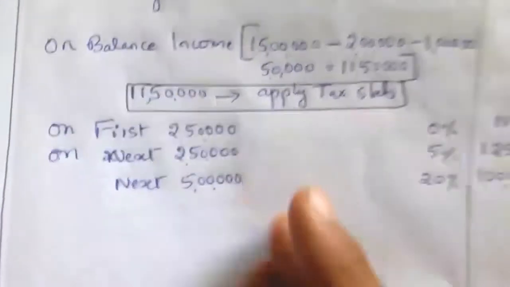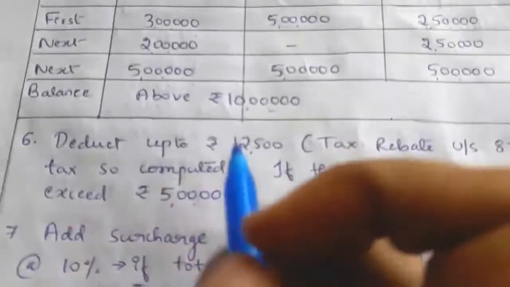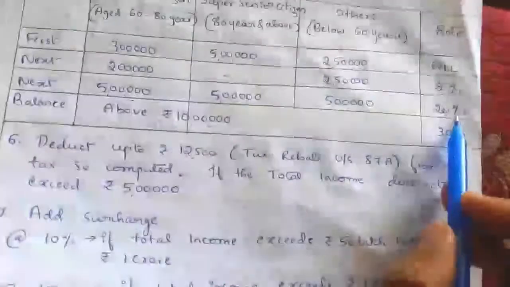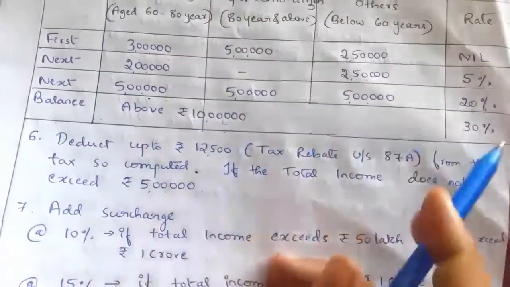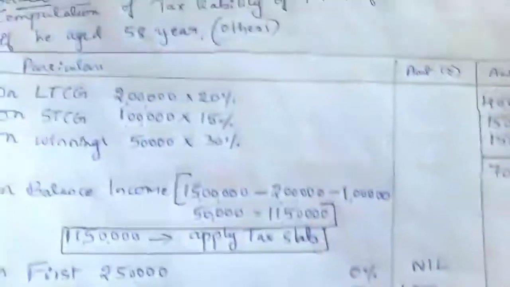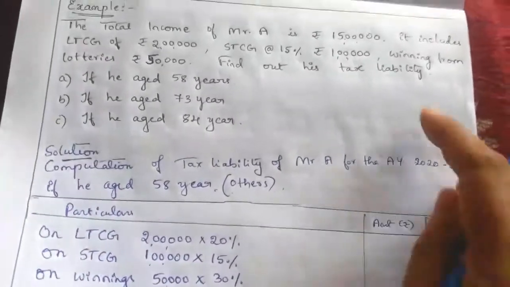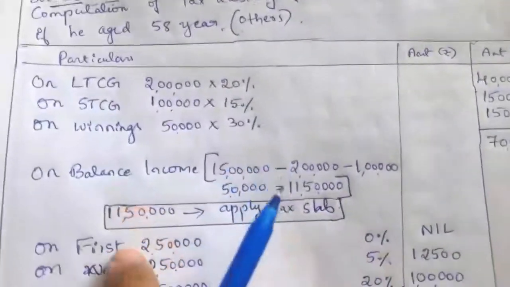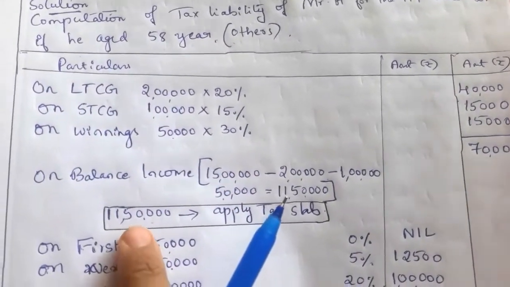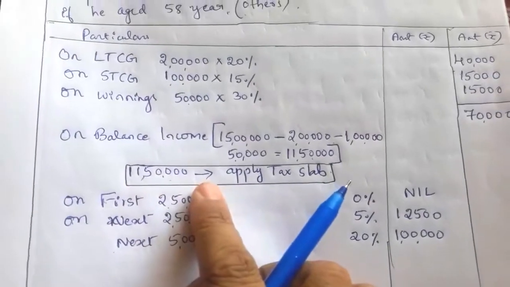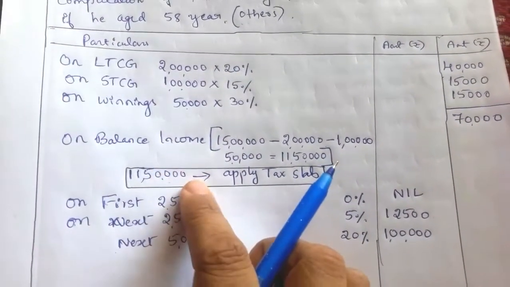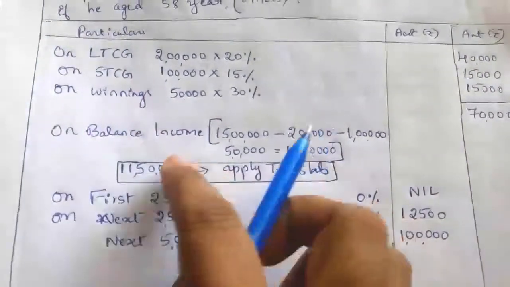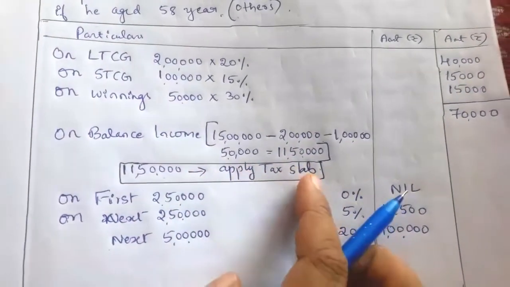So next, as per the condition, after 5 lakh at 20%, on the balance income, that is above 10 lakh, 30%. See here, don't look at the total income. What is the balance income here? Balance income is 11 lakh 50,000, isn't it? So this 11 lakh 50,000 we have to apply the tax slab.